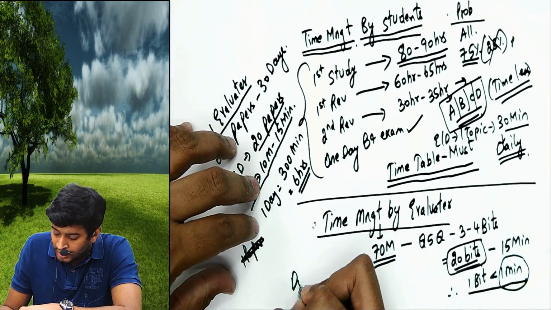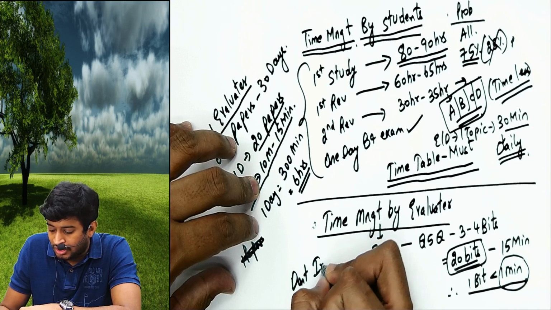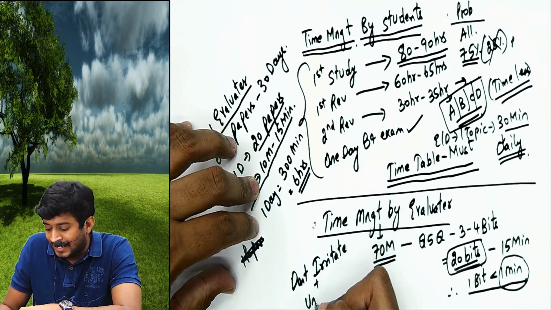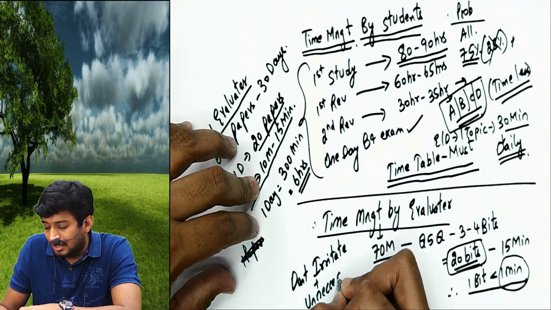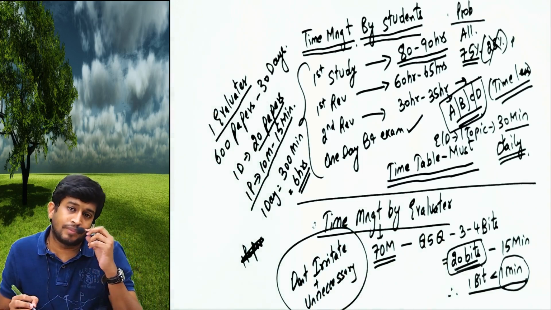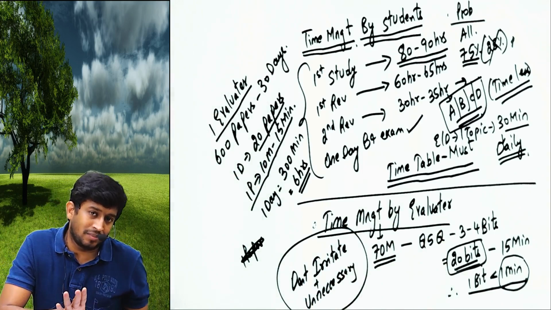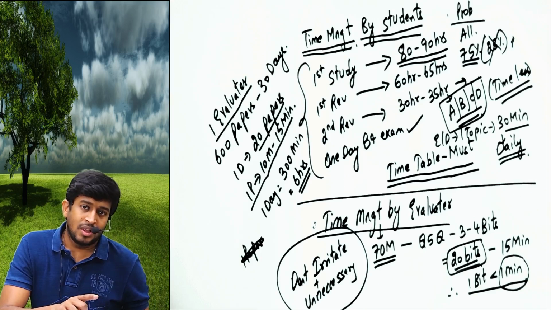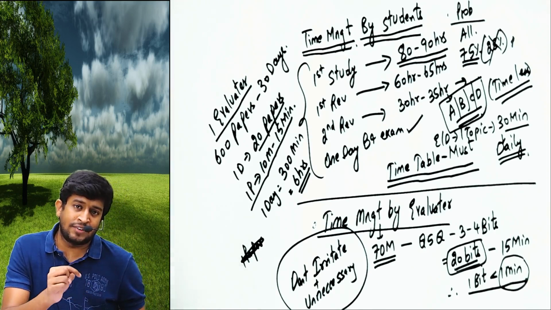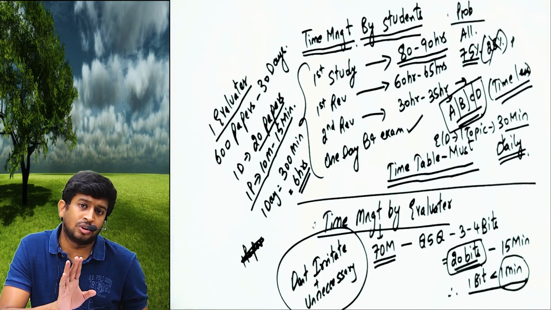So my point I want to tell you is, don't irritate him unnecessarily. Don't write any nonsense which is not required, because he does not have time. And if you irritate him, he will get irritated only for 10-15 minutes. You will get irritated for the next 6 months. Do not do that.